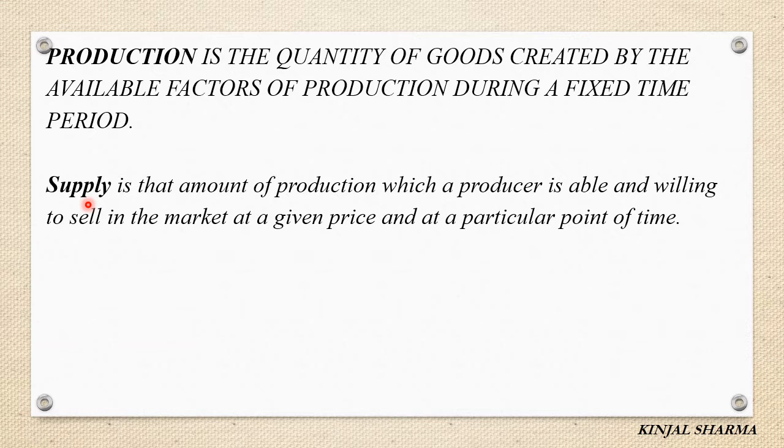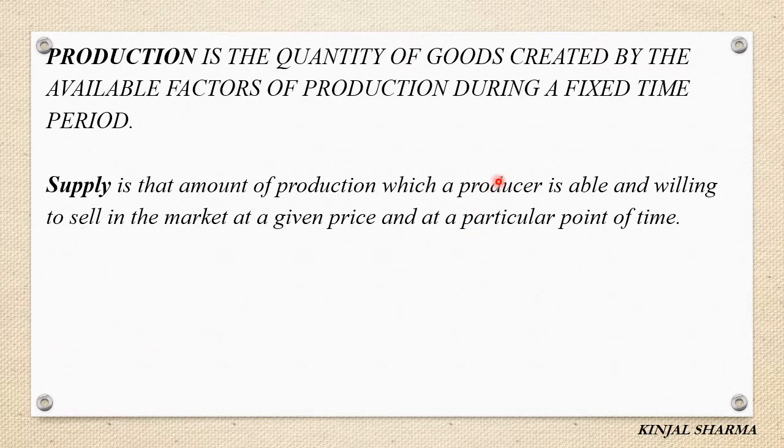Supply. Supply is that amount of production which a producer is able and willing to sell in the market at a given price and at a particular point of time. Supply is that amount of production which a producer is able and willing to sell.